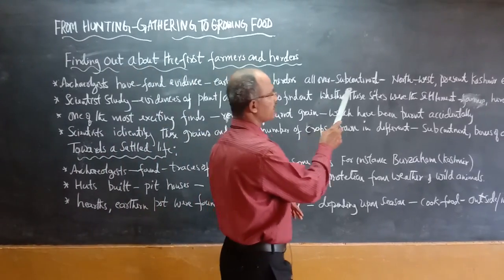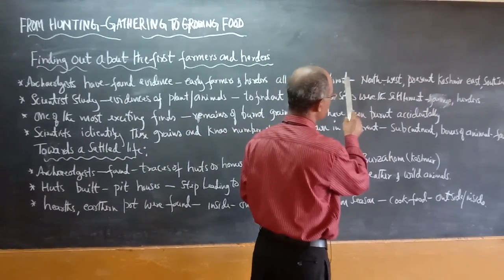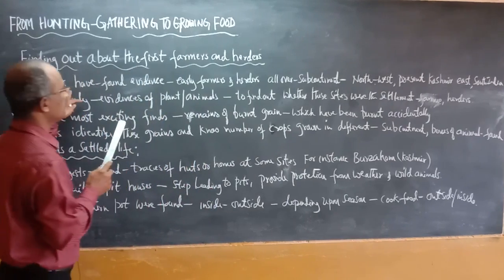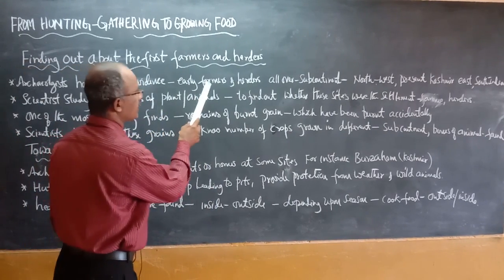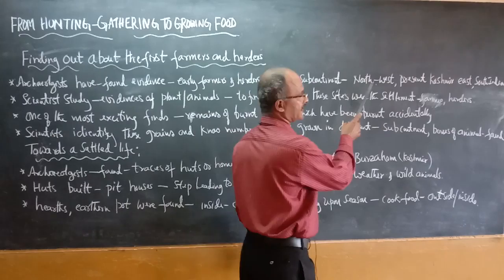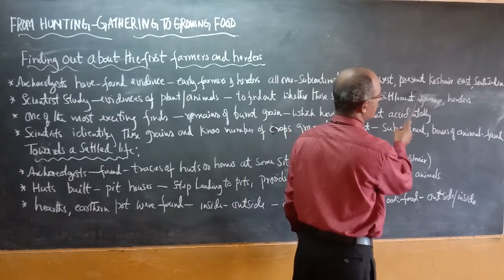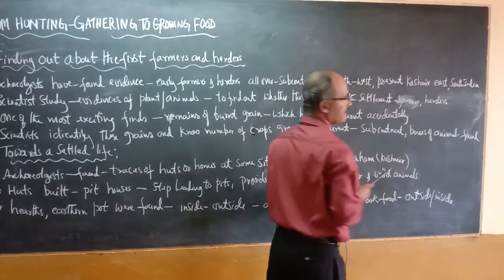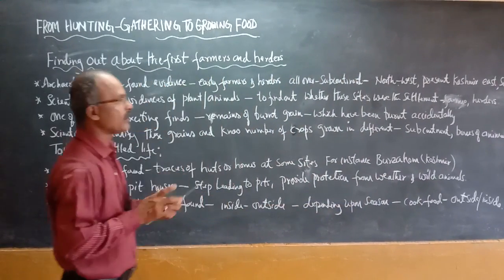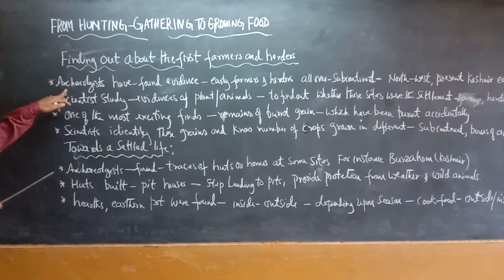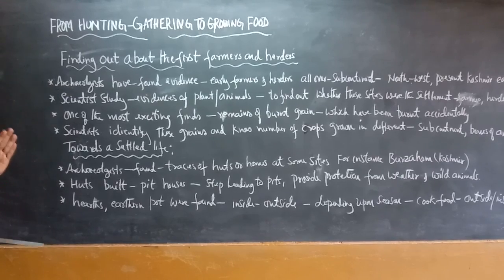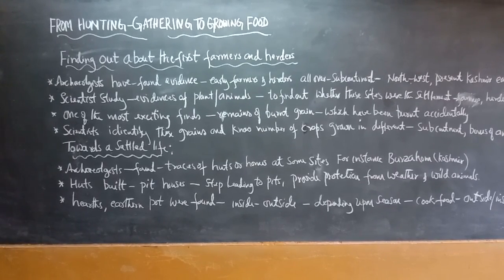Which are those places? Kashmir, East, South India, all over the subcontinent. The archaeologists have found evidence related to early farmers and herders.